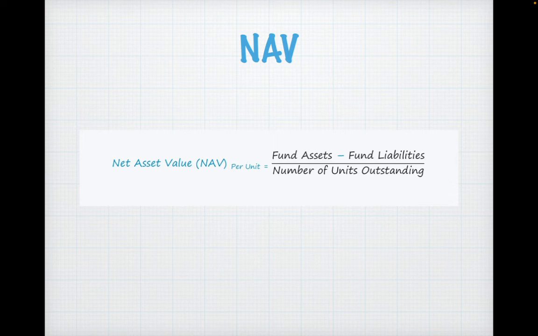And the number of units outstanding is the number of units which have been sold or allotted to investors, and investors continue to hold those units. So as you can see, the value of NAV goes up if fund assets go up, and it goes down if fund liabilities increase.